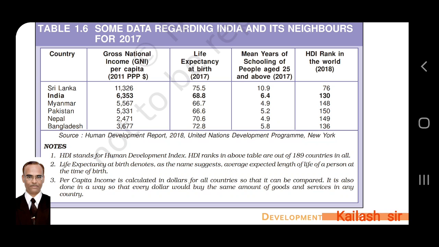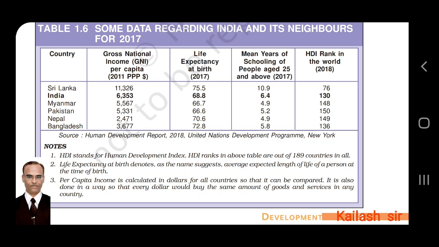Third, per capita income. Already you have discussed this. This term is calculated in dollars as it is international level. All countries are studied, so a standard level is taken in dollars so that it can be compared. It is also done in a way so that every dollar would buy the same amount of goods and services in any country. Rupees are for only India, but dollars are acceptable at international level. So while calculating, US dollars are used.